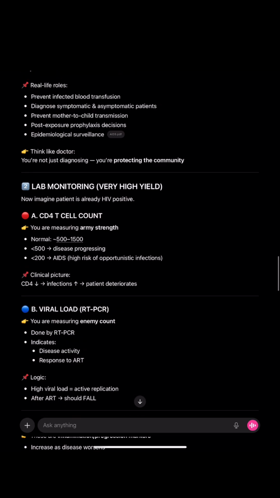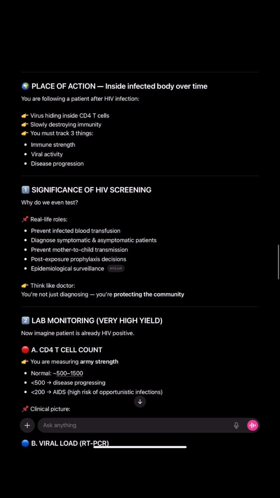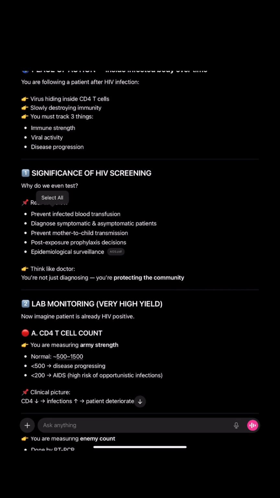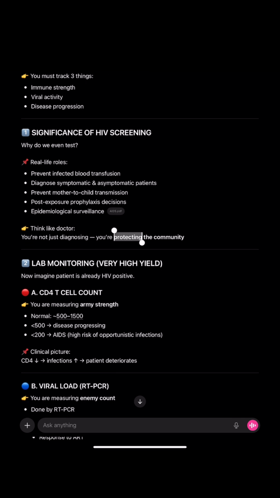Next, what is the significance of HIV screening? Prevent infected blood transfusion. Here, this question is important. Diagnose the symptomatic and asymptomatic patient. Prevent mother to child transmission. Post exposure prophylaxis decision. Epidemiological surveillance. You're not just diagnosing, but you're protecting the community, and that is the significance of HIV screening.